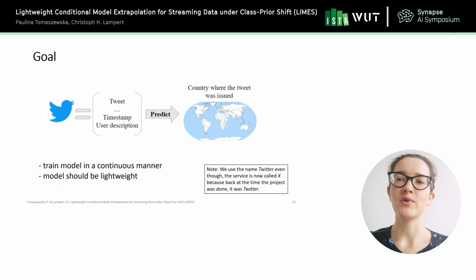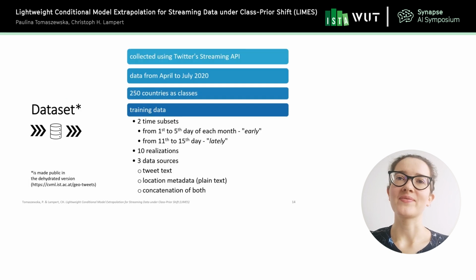Moreover, we want to train a model in a continuous manner, so that we have streaming data where the data is in the right order and we use each sample only once. And also the model should be lightweight, and this condition is met because we have just one model instead of a pool of models. Okay, so let me begin with explaining a bit about the data set, because we know that everything starts with data.